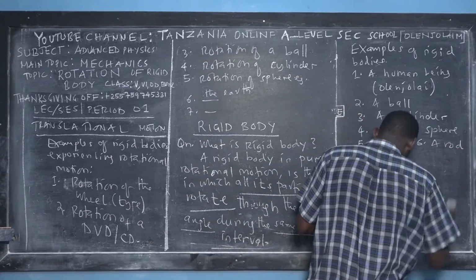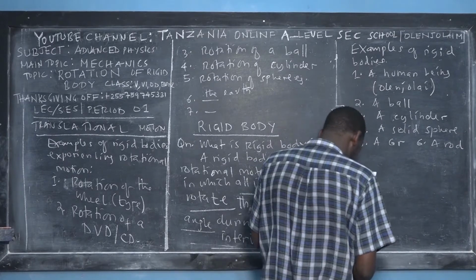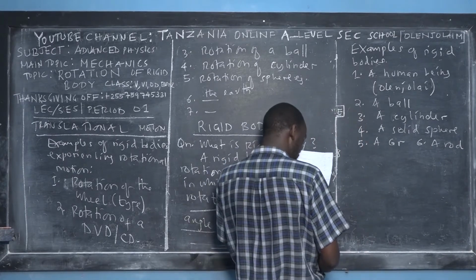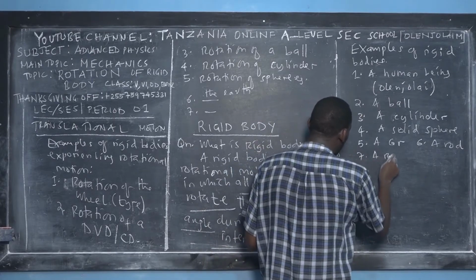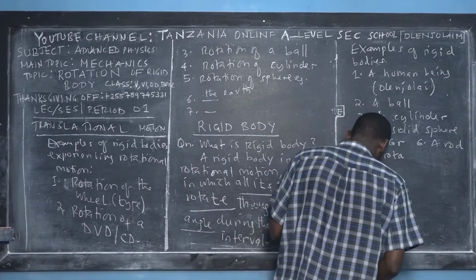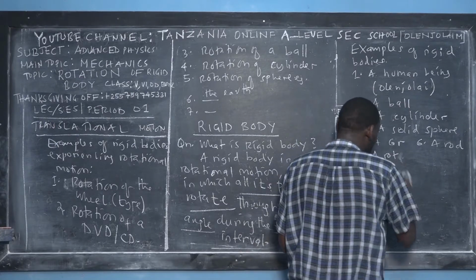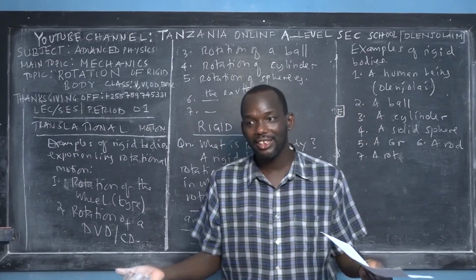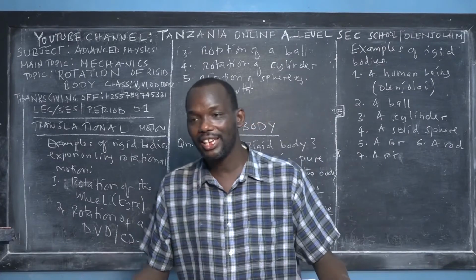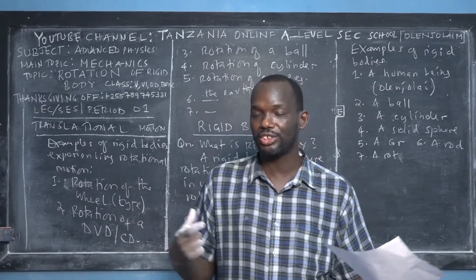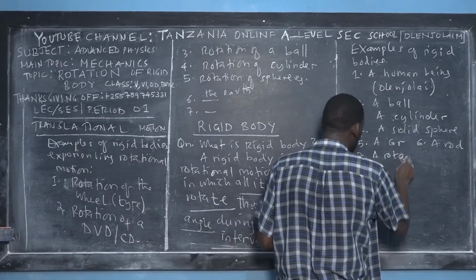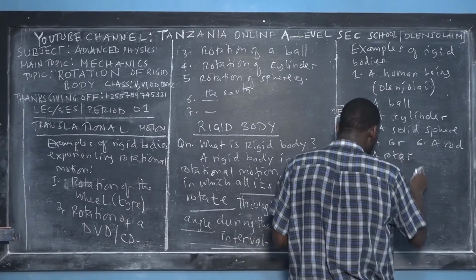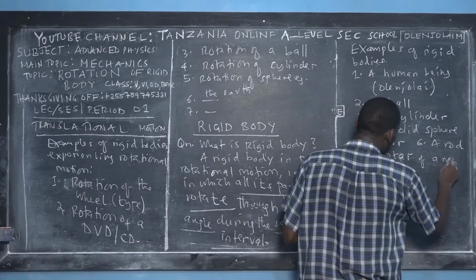And then something new, maybe in your mind, you don't know: a rotor of a motor. A motor is used to rotate about an axis. Have you ever seen motors working, pumping water? If you open one, you find the motor is experiencing what? Rotational motion. And the part that is experiencing rotational motion is called the rotor of a motor.